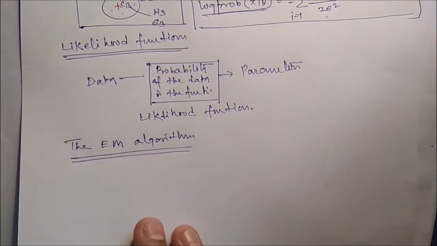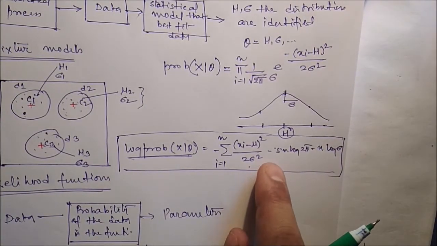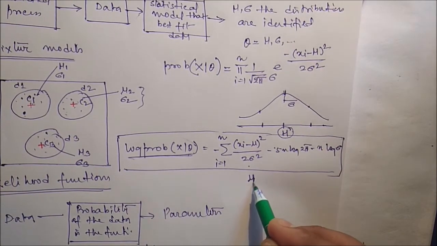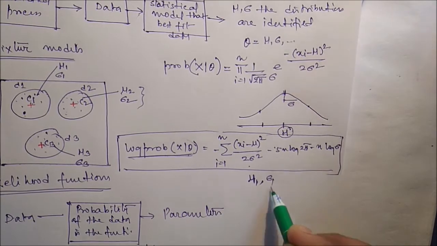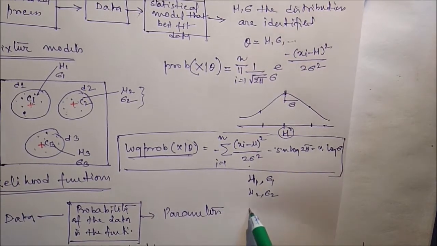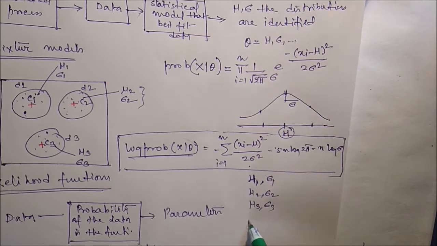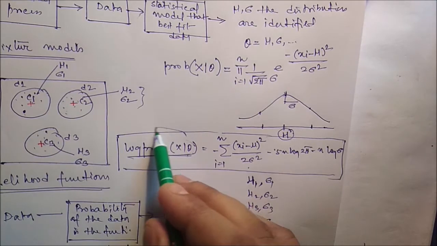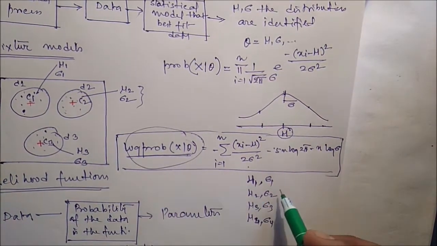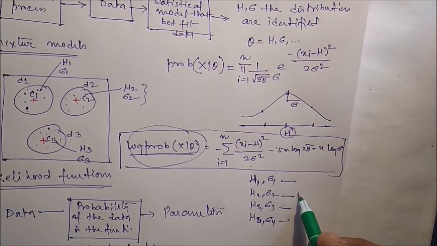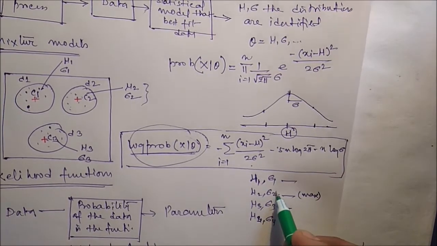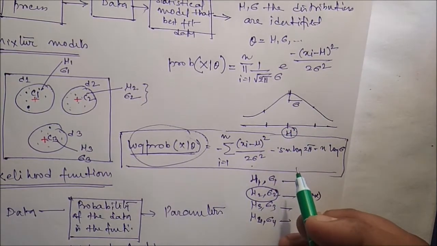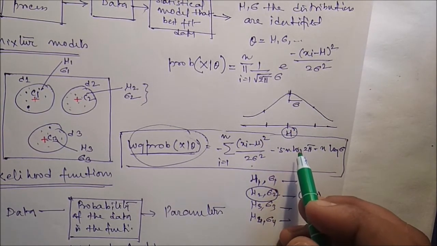Given a guess for the parameters, suppose we select some mu1 and mu2 values. Every time we identify this value and pick up the maximum value. This value will be the model parameter, the actual parameter of the distribution. That is the maximum likelihood principle.